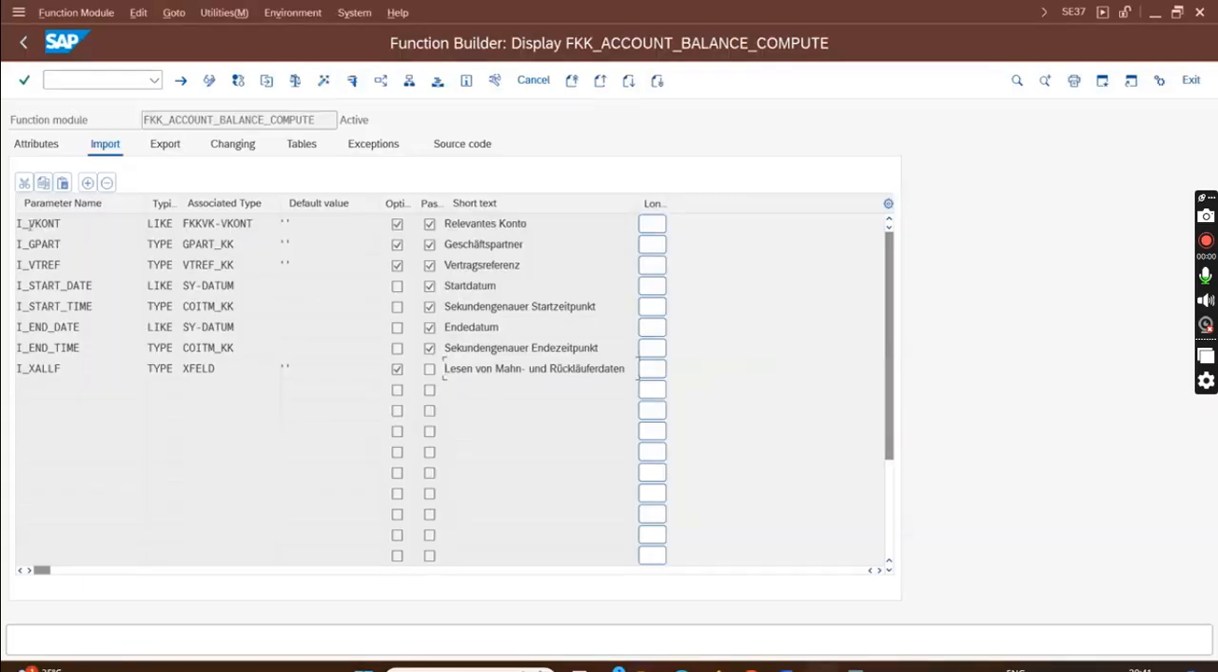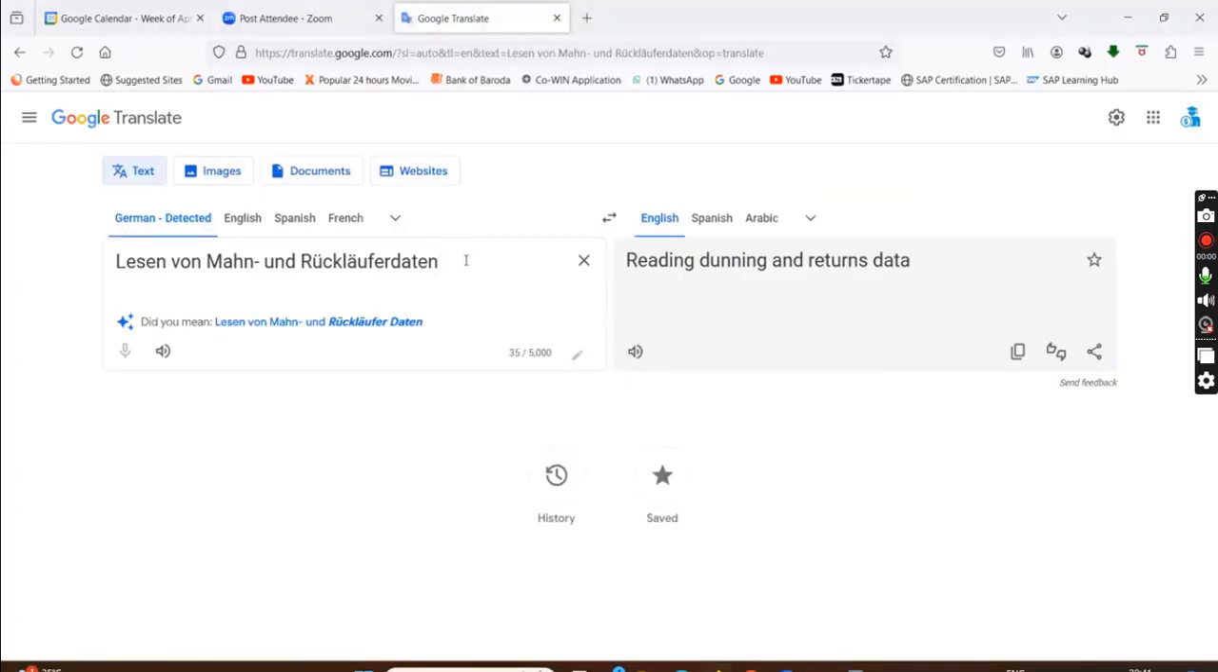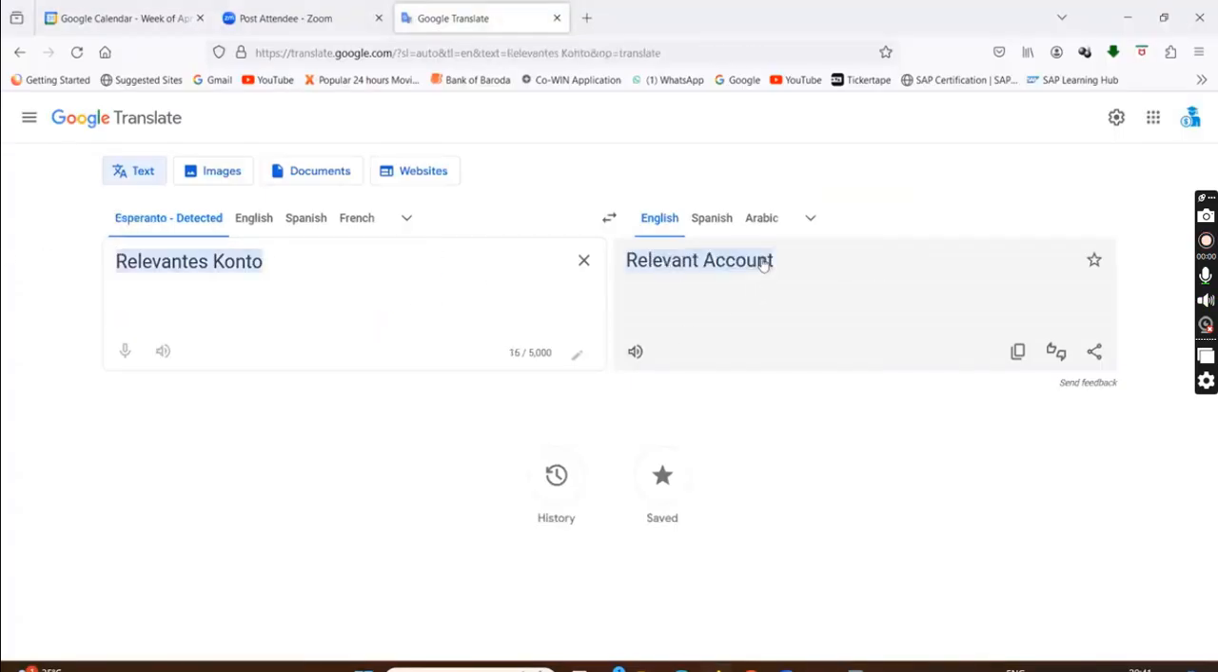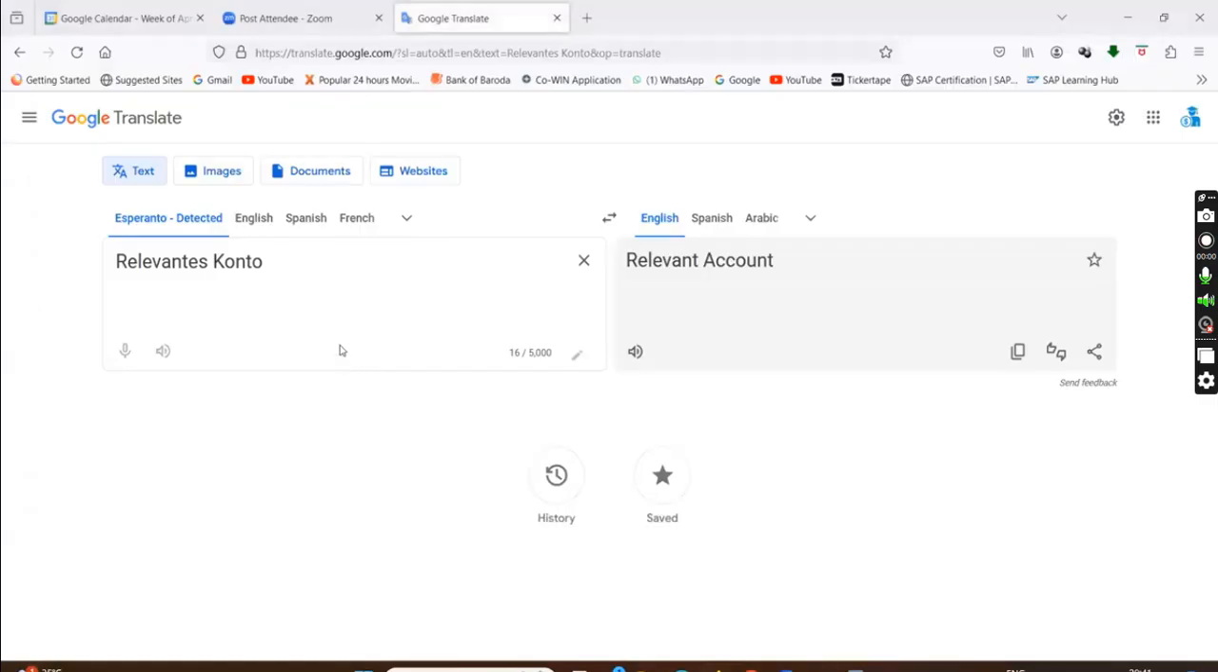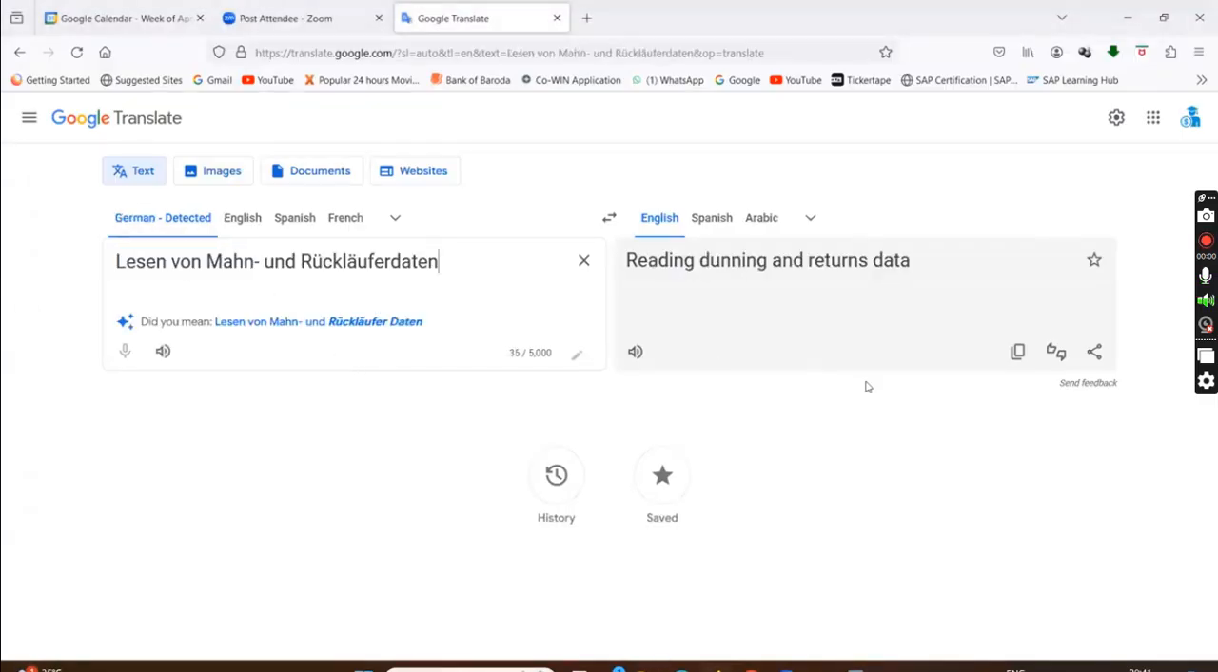This one we know is contract account. Does this mean relevantes Konto? How does relevantes Konto become contract account? Ah, relevant account, that means it is correct. Oh, this is Esperanto. Spanish I could understand, but what is Esperanto? Anyway, here it is saying that dunning related information or return related information it will also read. Now let's run the BAPI with this checkbox. Although my dunnings are reversed, I still have some return data in the accounts in FL9.